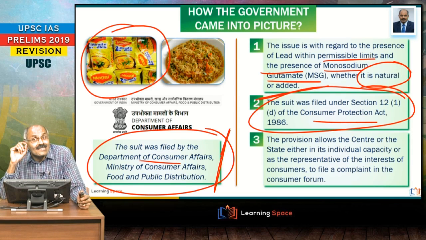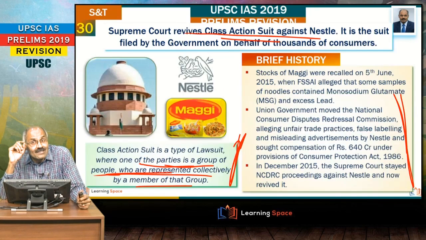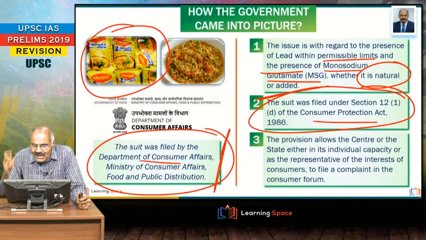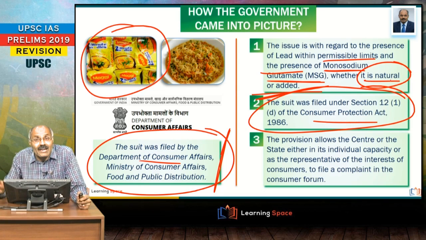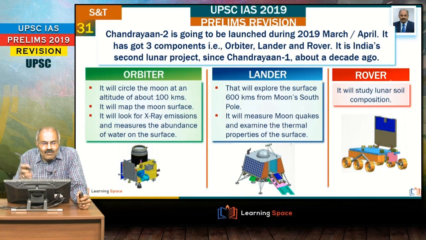So in this case, 2-3 important points, don't forget. One is class action suit. What is the meaning? And the second important aspect is monosodium glutamate or MSG. This was the issue with regard to Maggi noodles, whether it is natural or added. Look at the next one.